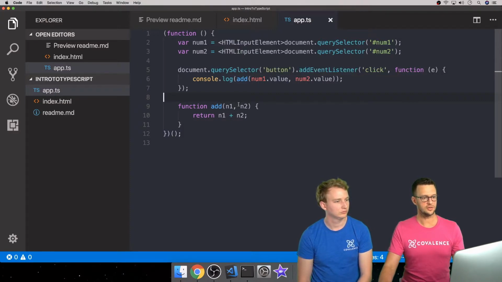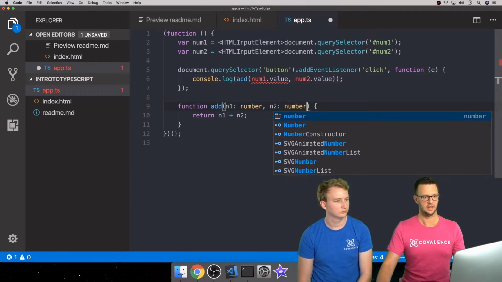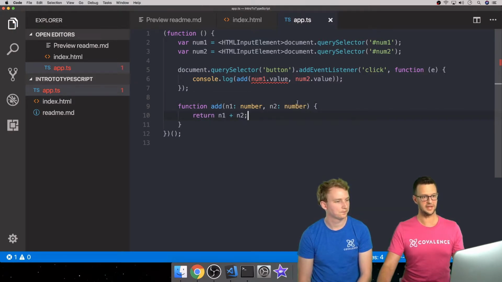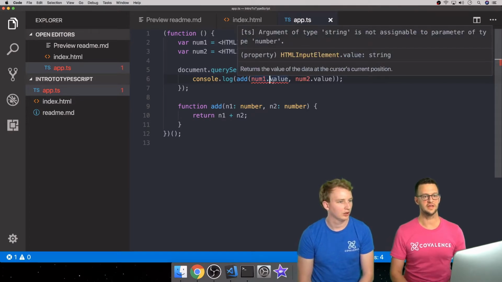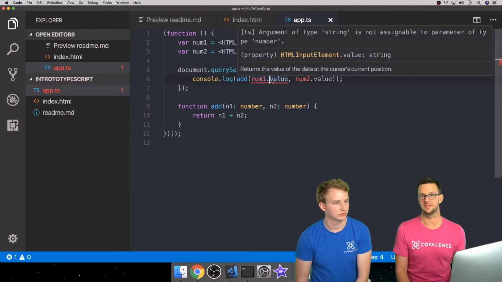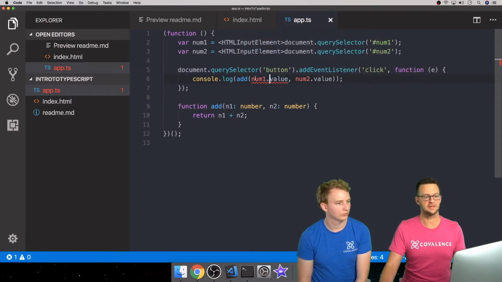And then we also want to add some typings to our add function because we don't want to add strings. We only want to add numbers. All we have to do is hit colon and then a type here, and it will set that up for us. Immediately TypeScript has said, hey, there's an issue here. You're not passing a number into the add function, and it requires a number. Value is a type string. So what's the specific error? The specific error is that we have a string and it's not assignable to type number. Exactly what you'd see in C# or some other language. So we need to cast that and convert it.